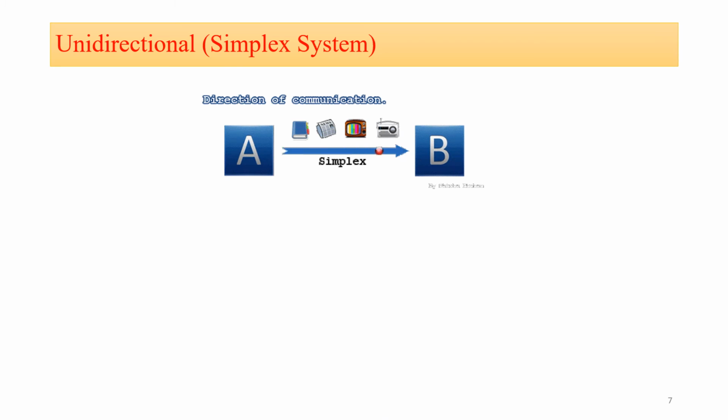Now here the picture shows the example of the unidirectional or the simplex system. Here basically two devices are there, that is device A and device B. If you observe, device A is transmitting some information to device B, and device B is receiving the information from device A. So this type of transmission we can call unidirectional, because the information is exchanged from device A to device B, not from device B to device A.